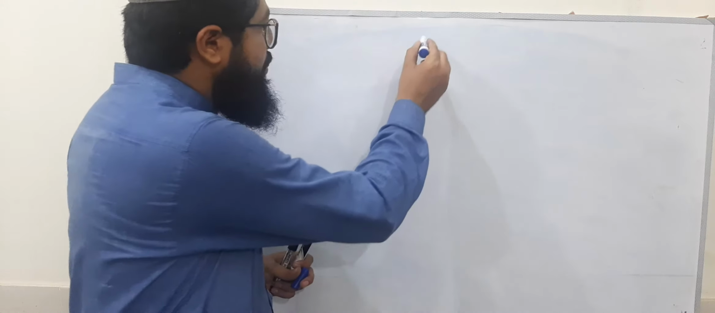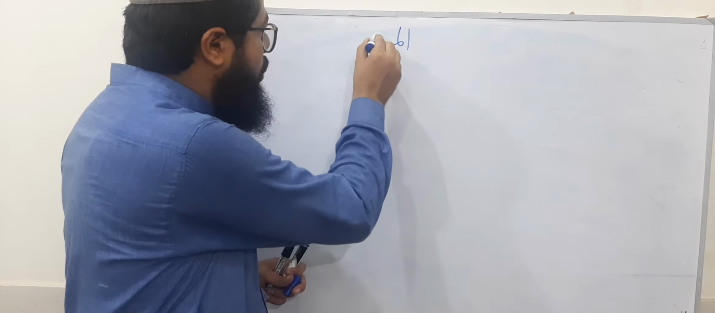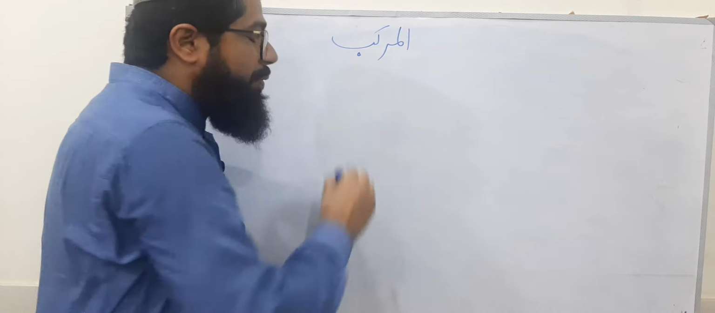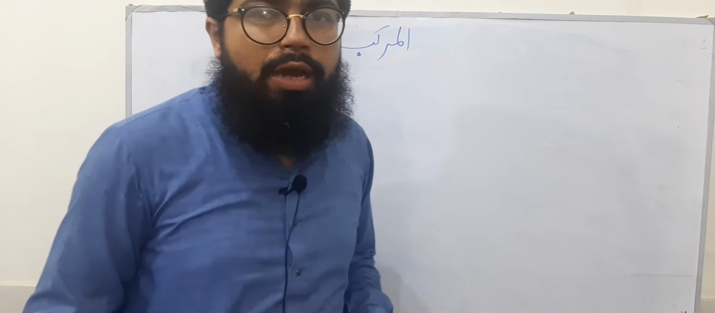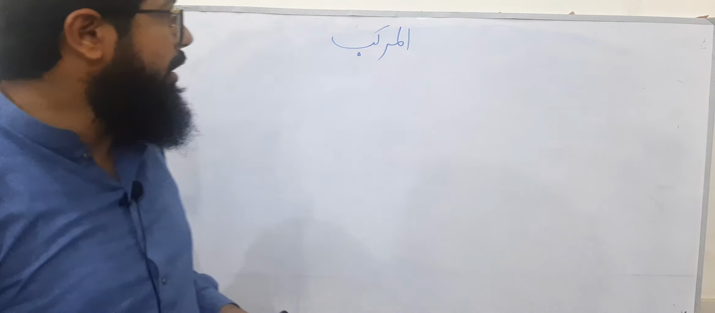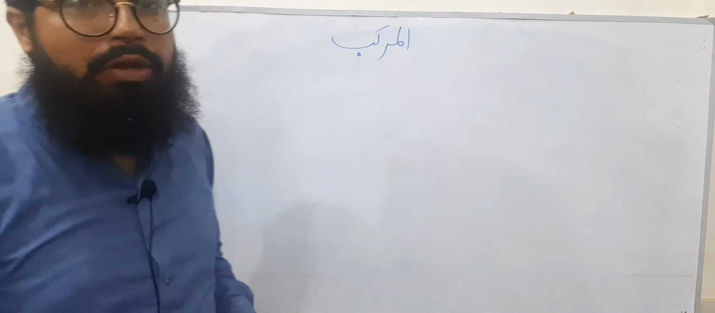Al-murakkab. In the previous class, we have learnt as well the definition of murakkab. Murakkab is the combination of minimum two words. The combination of more than one word is called murakkab. Okay. Now there would be two types of murakkab.